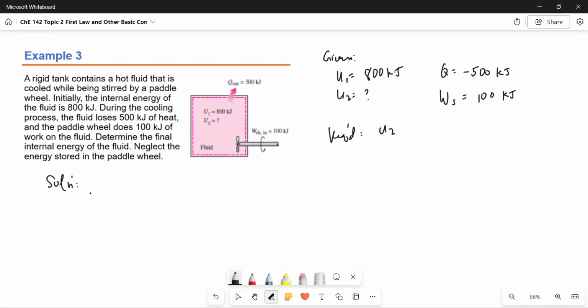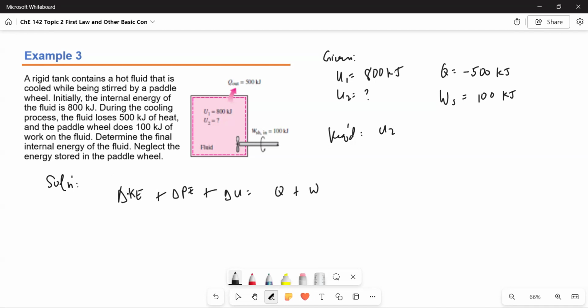For the solution, by the way, one assumption is to neglect the energy stored in the paddle wheel. And we begin with the general energy balance: delta KE plus delta PE plus delta U equal to Q plus W. This is the general energy balance.